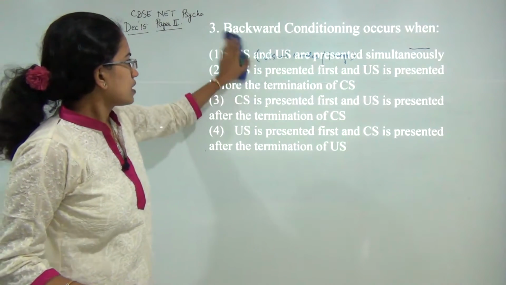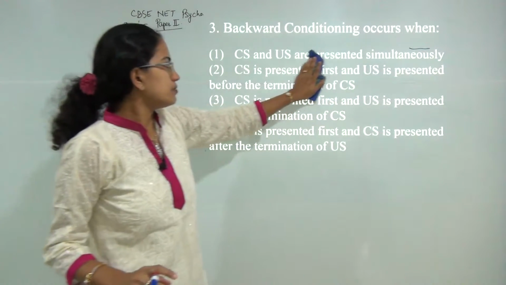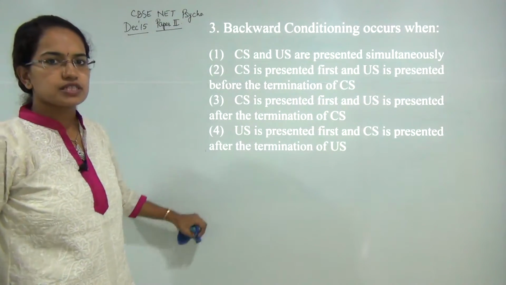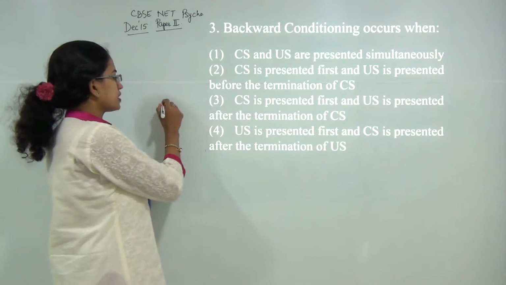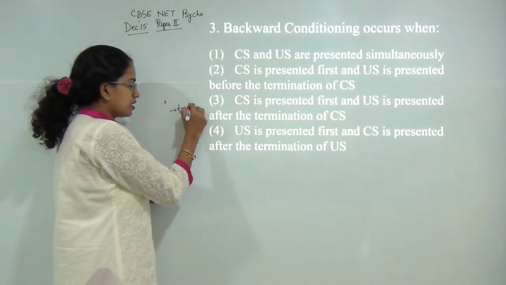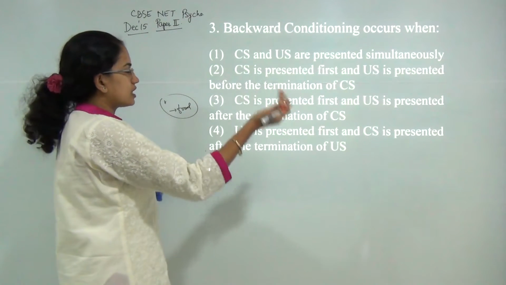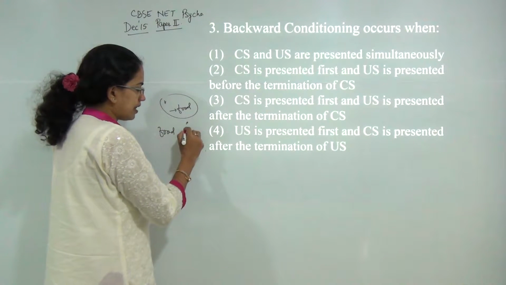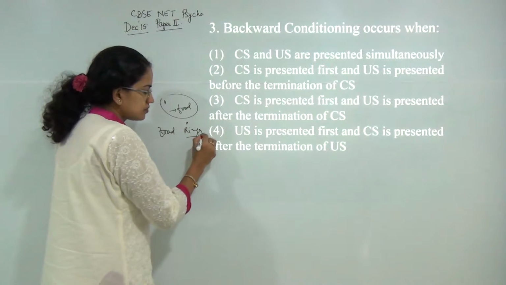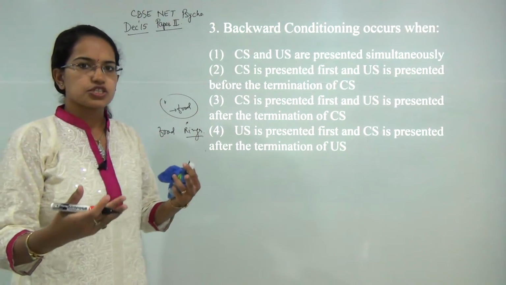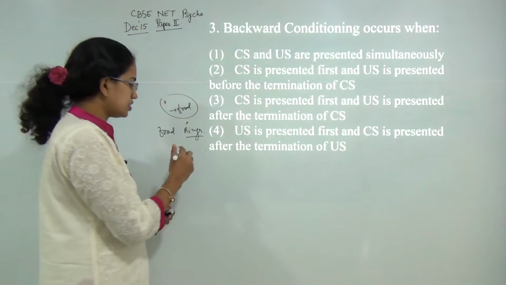Next question. Now what happens under the normal process of conditioning? Under the normal process of conditioning, as we have studied in Pavlov's experiment, you ring the bell and then you provide the food. But under backward conditioning, it happens in reverse. You first provide the food and then you ring the bell. That means you are having a conditioned stimulus that follows an unconditioned stimulus.